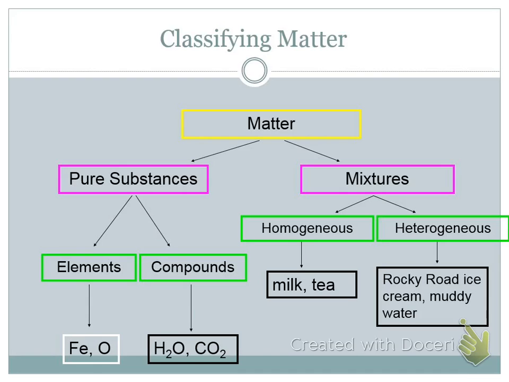And then mixtures we know can be homogeneous or heterogeneous. The heterogeneous ones, you can see all the parts. The homogeneous ones are going to look the same throughout.